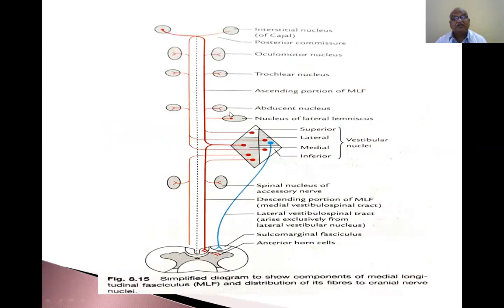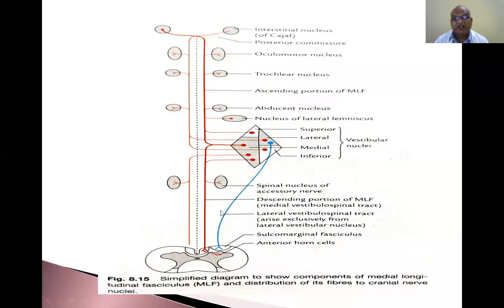This is the nucleus of lateral lemniscus, abducent nucleus, ascending fibers of medial longitudinal fasciculus, how they ascend, like that it is. So, this is another nucleus. Like that it has been. Medial longitudinal fasciculus is a rounded bundle in transverse section, whereas it extends throughout the length of the midbrain like this. So, it has got so many connections. Simplified diagram to show the components of medial longitudinal fasciculus and distribution of its fibers to the cranial nerves. So, the medial longitudinal fasciculus, MLF, is a compact bundle of myelinated white fibers that is connected to the various nerves.